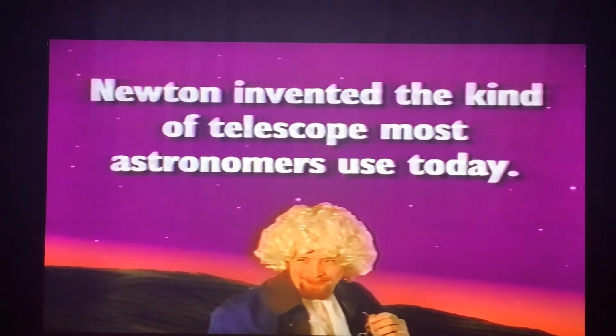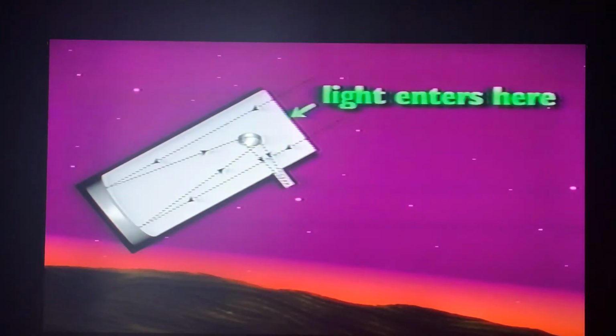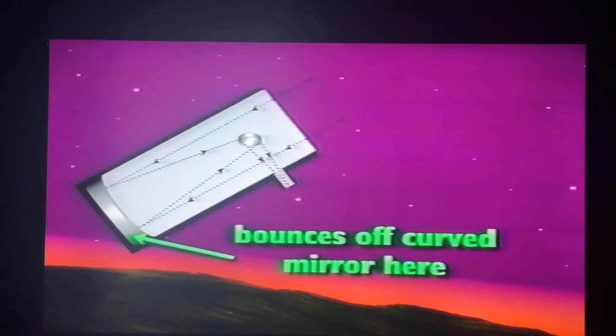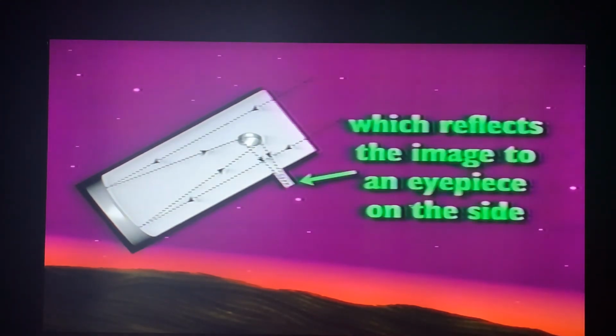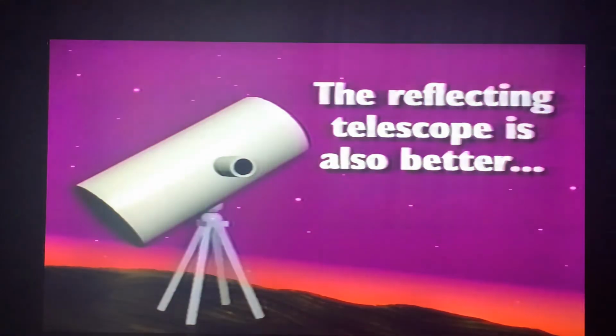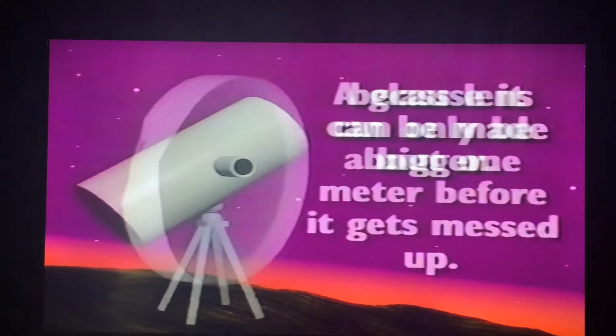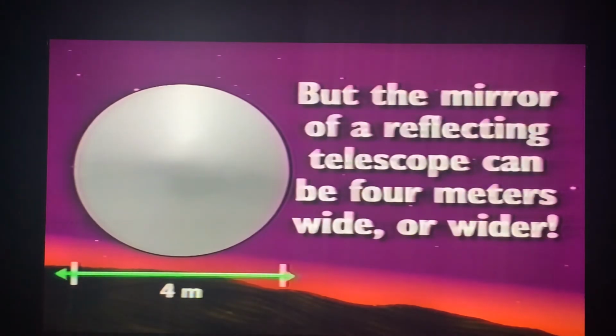Isaac Newton invented the kind of telescope that most astronomers use today. This kind of telescope is called a reflecting telescope. In a reflecting telescope, light enters the top of the telescope and bounces off a curved mirror on the bottom of the telescope. The curved mirror focuses light on another flat mirror, here in the middle, which reflects the image to an eyepiece on the side of the telescope. Almost all modern optical telescopes are a variation of the Newtonian model. The reflecting telescope is also better because it can be made bigger. A glass lens can only be about 1 meter in diameter before it gets messed up, but the mirror of a reflecting telescope can be 4 meters wide, or wider.